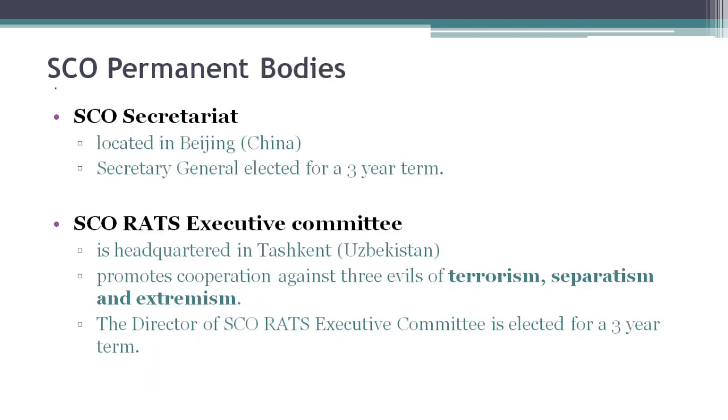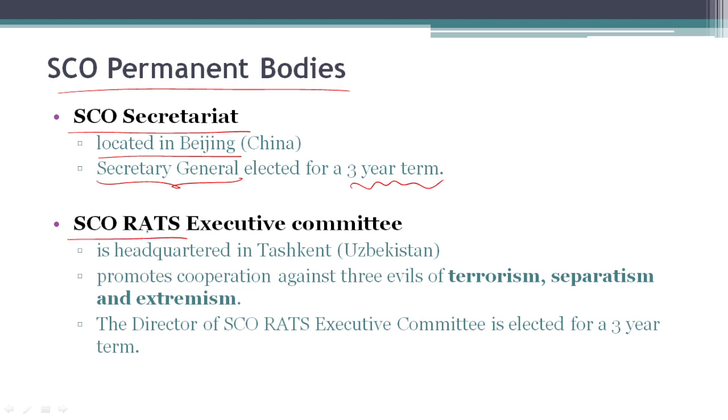Let's look at SCO permanent bodies in detail. SCO Secretariat is located in Beijing. SCO Secretariat is headed by a Secretary General who is elected for a period of 3 terms by 8 SCO members. SCO RATS Committee, which is Regional Anti-Terrorist Structure Executive Committee, is headquartered in Tashkent.